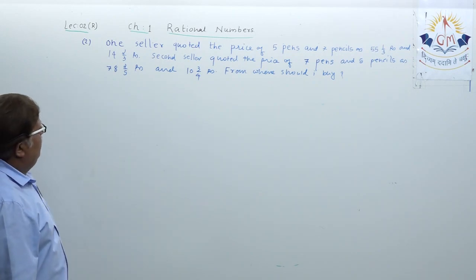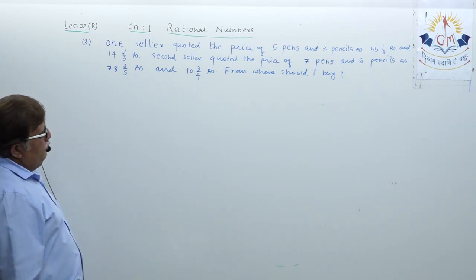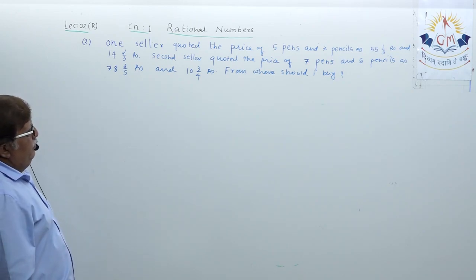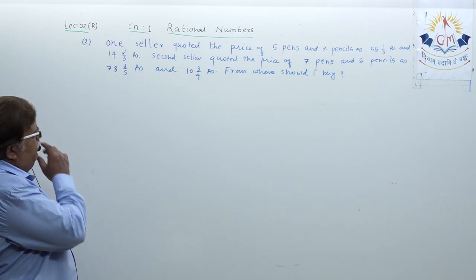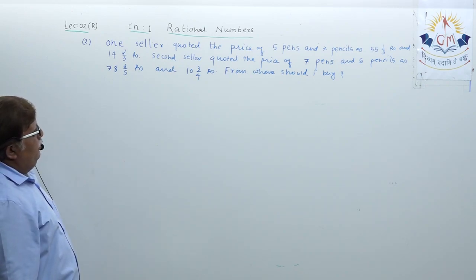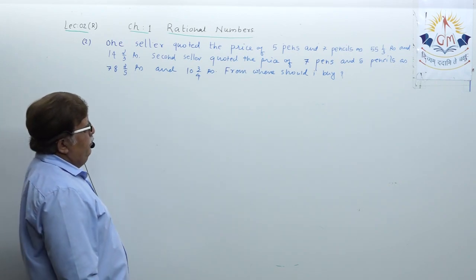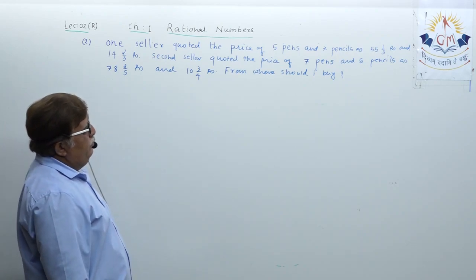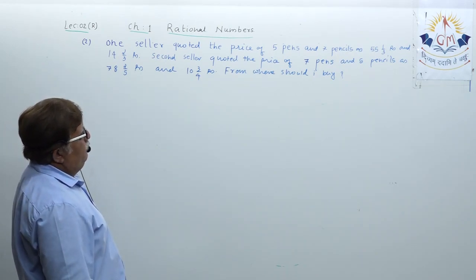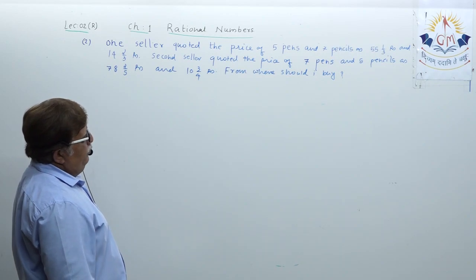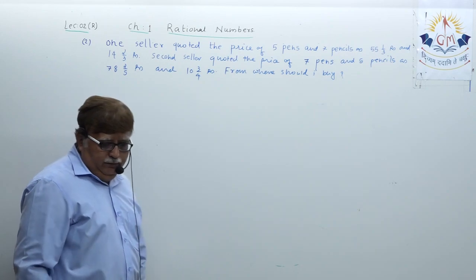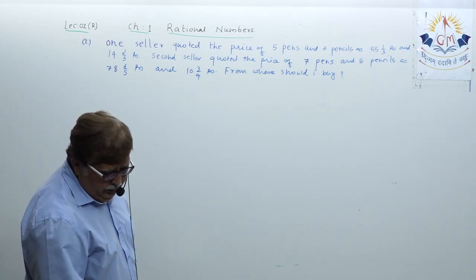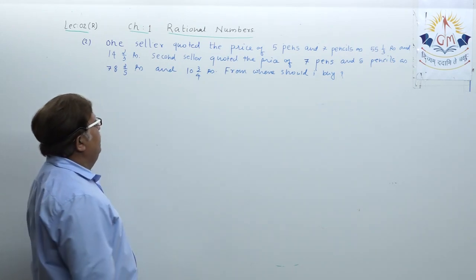Please note down. I am just reading out the whole example for you. One seller quoted the price of 5 pens and 7 pencils as 55 integer 1/3 rupees and 14 integer 2/3 rupees.